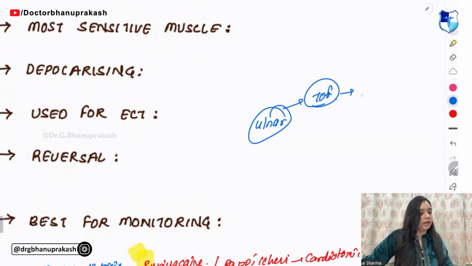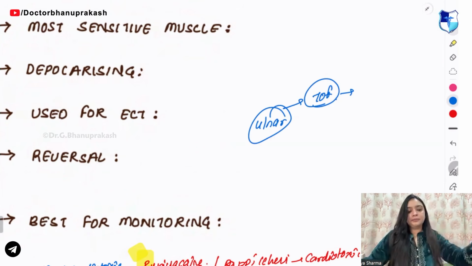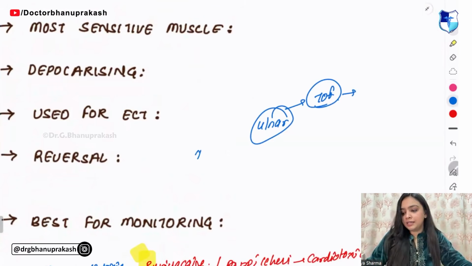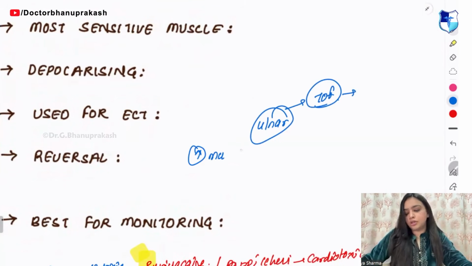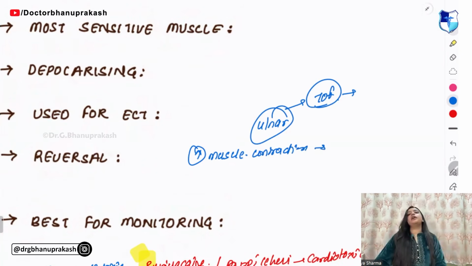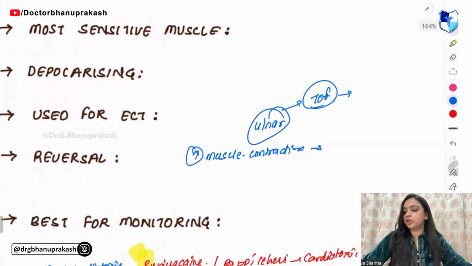TOF means train of 4 and you have to check for the contractions, right? Now guys, listen to me very carefully: if there is increase in the muscle contraction, what does this indicate? This indicates that the person is having some sort of rigidity.